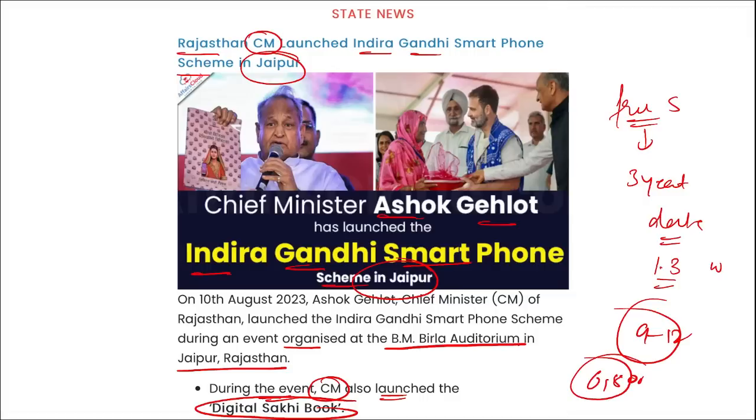Correct. So this is your Indira Gandhi Smartphone Scheme that was launched in Jaipur, Rajasthan, and the main aim here was to provide smartphones to 1.3 crore women in Rajasthan, that is, school-going girls between class 9 to 12, college students, single women and widows.